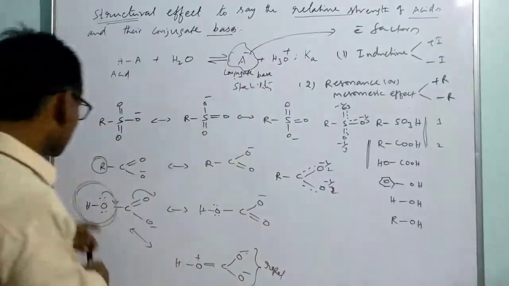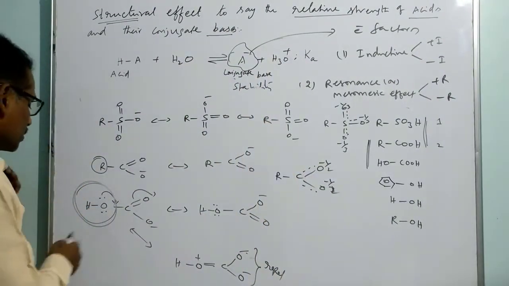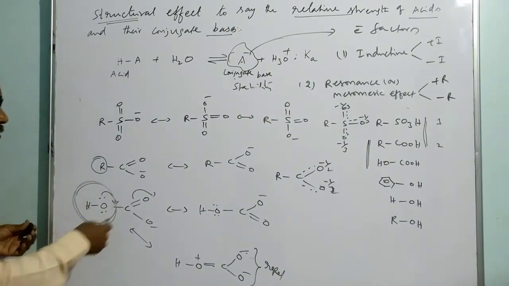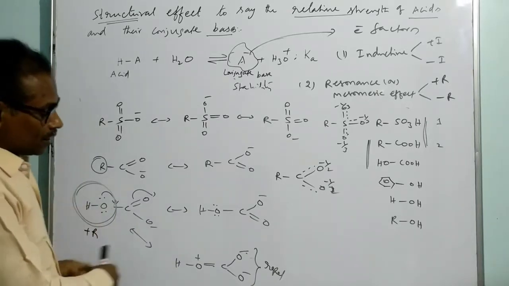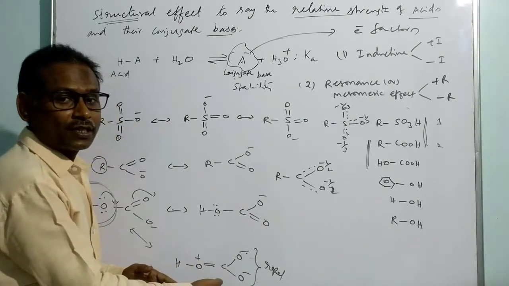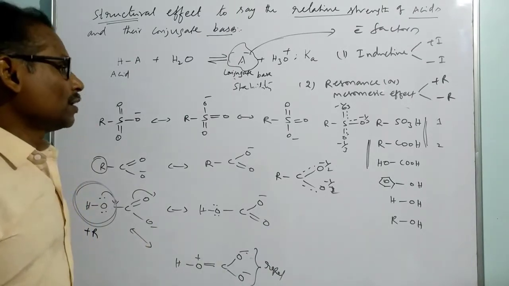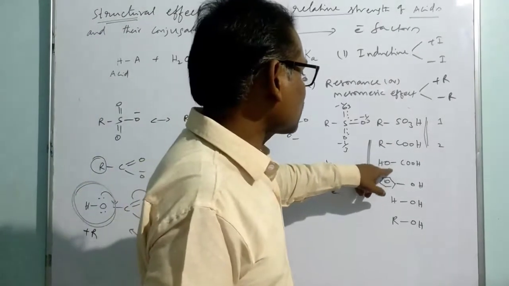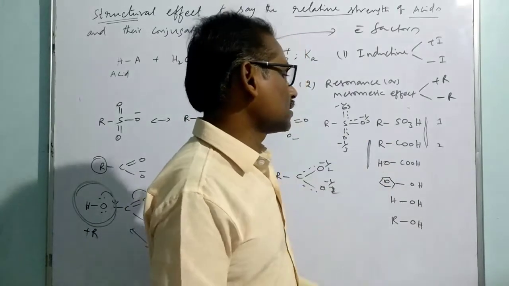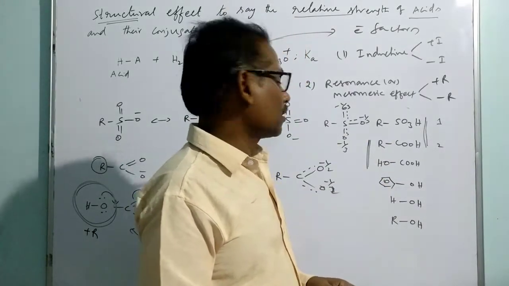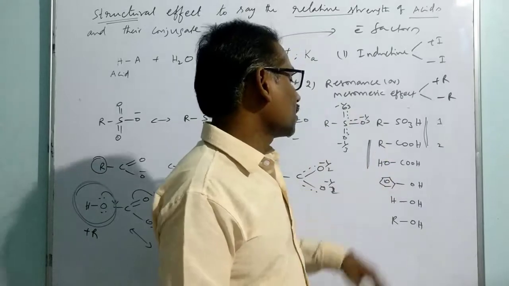In this case, the OH is a positive resonance group. It is acting as a positive resonance, giving a new structure which is destabilizing the molecule. That is the reason we can say carbonic acid is weaker than carboxylic acid. Okay, the carbonic acid is weaker than carboxylic acid.